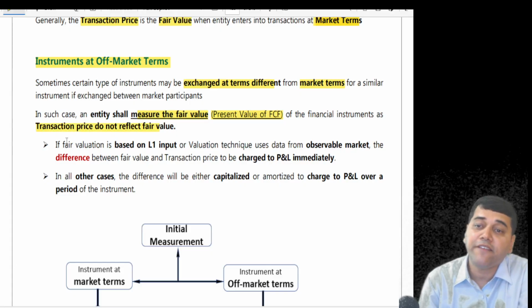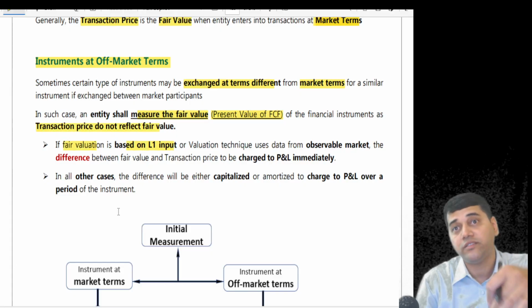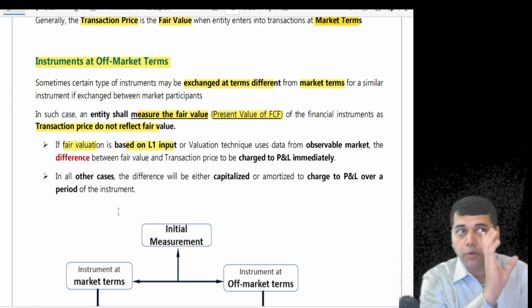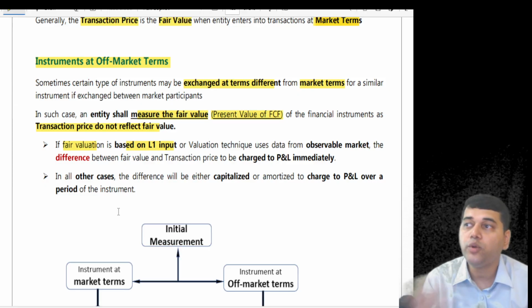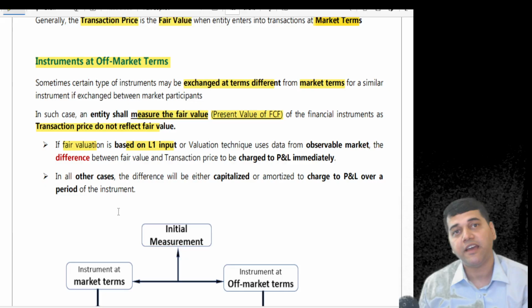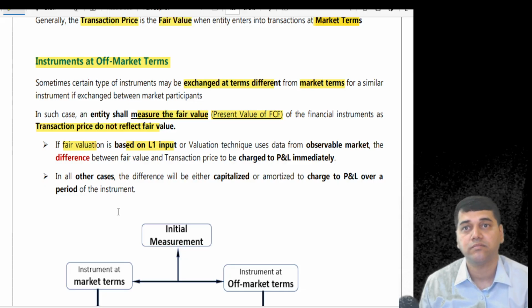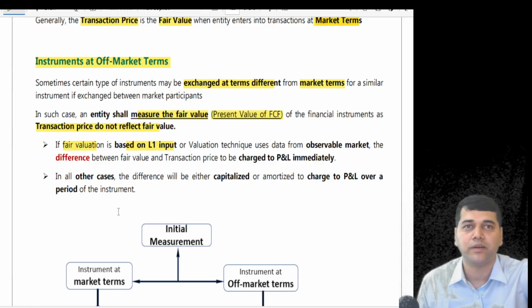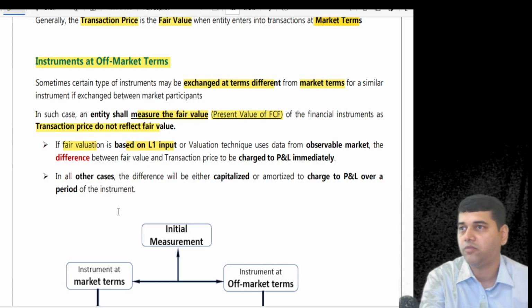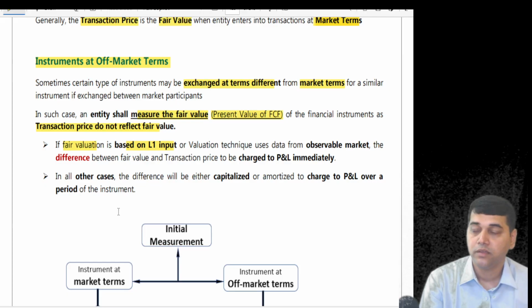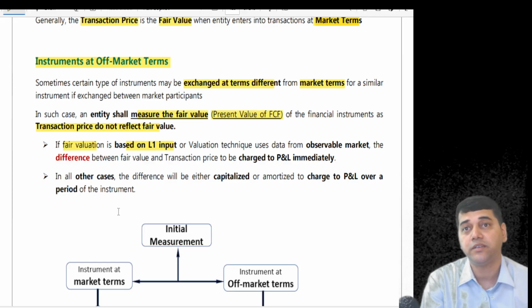Now, if the fair value is based on the L1 input, what are these L1, L2, L3 inputs? Ind AS 113 is going to discuss. L1 means observable. L2 and L3 mean not directly observable. Like if I ask you, what is the fair value of the Reliance share price? Where to refer? You say, sir, open yesterday's newspaper or just log in to nse.com. Whatever price is told, it is the fair price. That's called L1, observable.